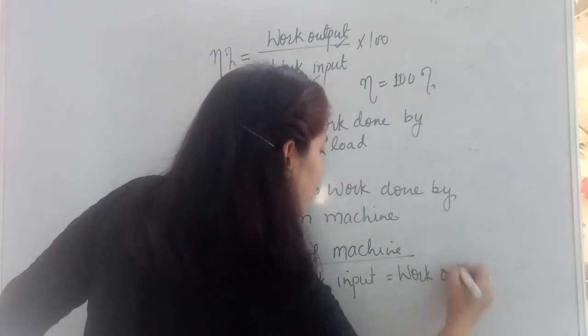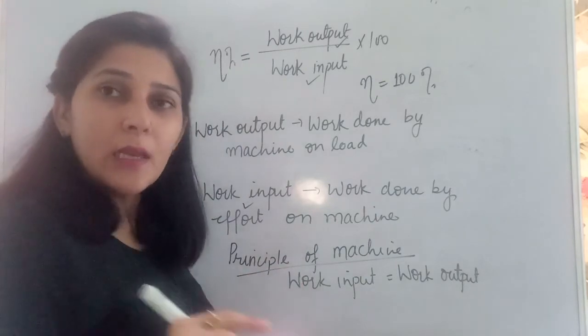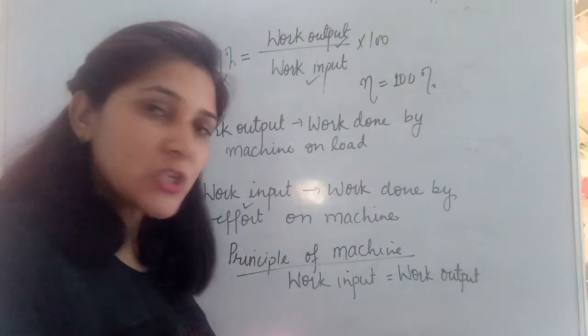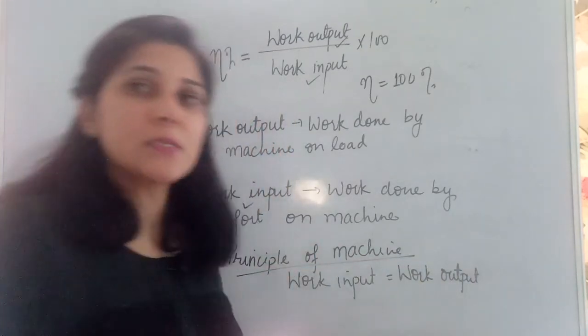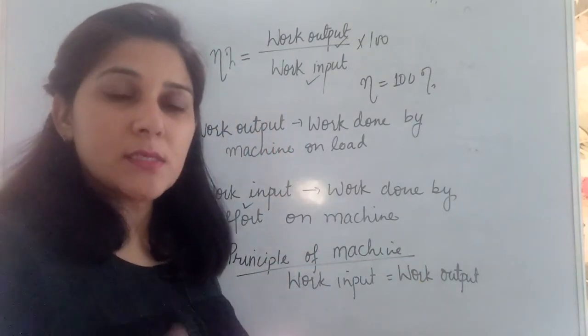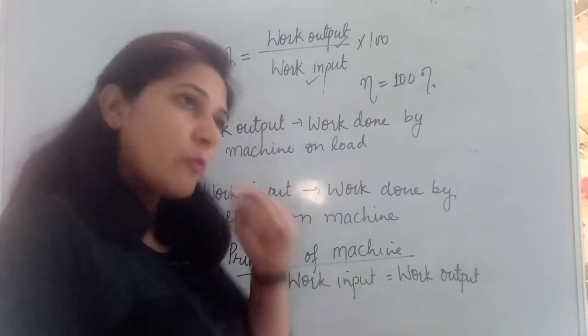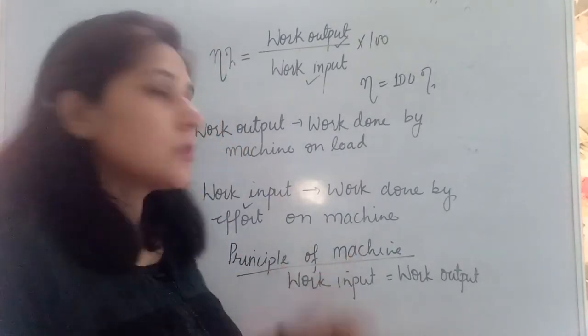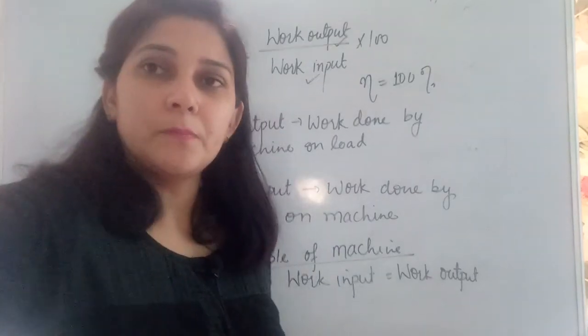But we apply this when we are talking about ideal machines. For an ideal machine, the work input is always equal to work output, meaning it gives you 100% efficiency, and that is possible when these two are equal to each other. So all machines work on this principle only. Input is always equal to output.